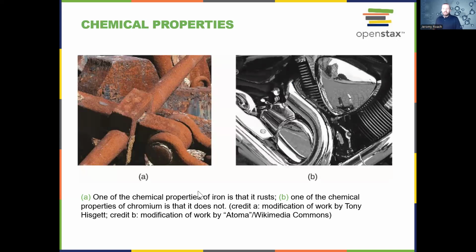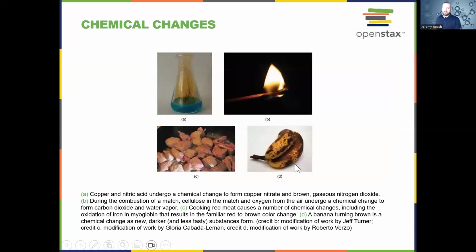So a chemical change would be like the rusting of iron. Iron is no longer iron anymore, and it's becoming rusted through a chemical process. Rust can actually eat through iron so that it's no longer useful to us at all. It can completely disintegrate the metal. One of the chemical properties of chromium is that it doesn't rust. And this is chromium in picture B here.